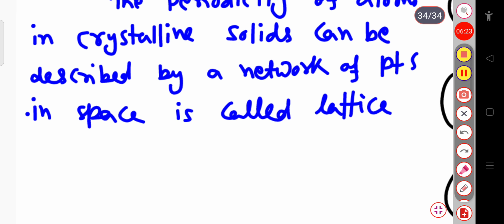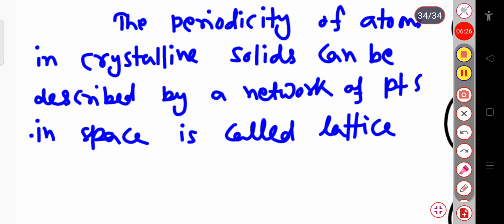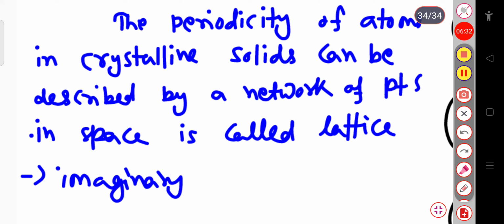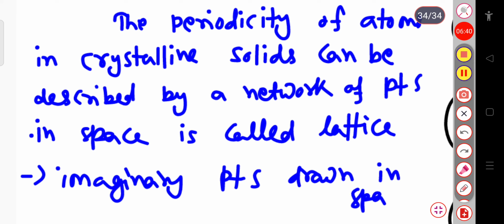And these are basically the imaginary points. Imaginary points drawn in space. Or if I define a space lattice, the space lattice can be defined as a three-dimensional array of points, each of which has identical surroundings.